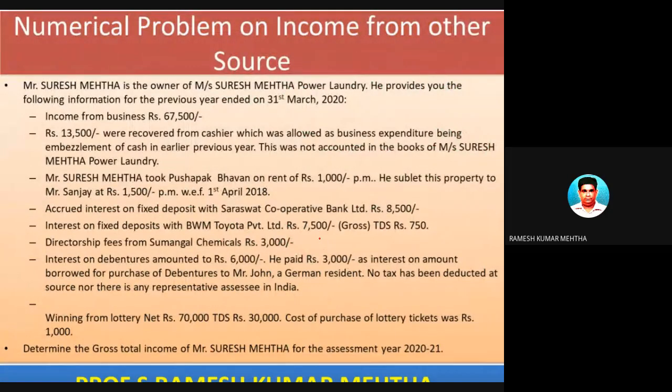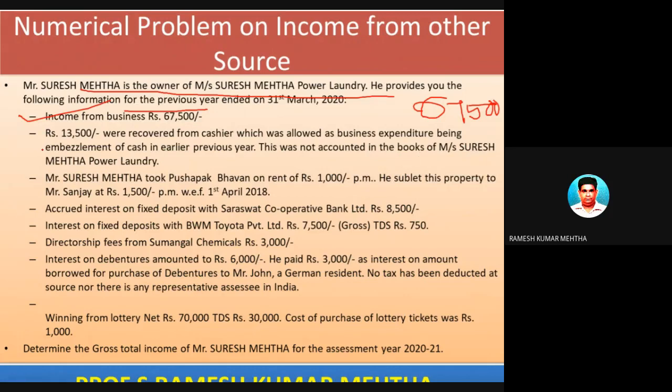So let's take a small problem and solve it. The problem is Mr. Suresh Mehta is the owner of so and so company and he provides the following information. Income from business is 67,500. 13,500 was recovered from a cashier, which was allowed as a business expenditure, being embezzlement of cash in an earlier previous year. This was not accounted in the books.